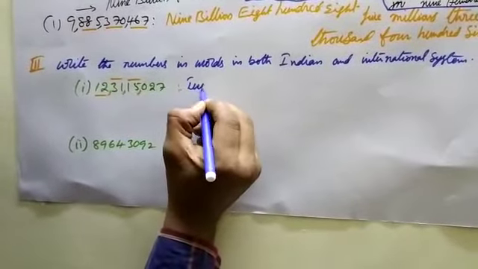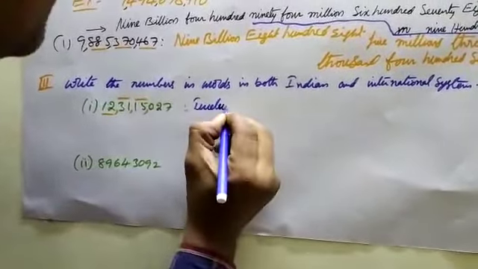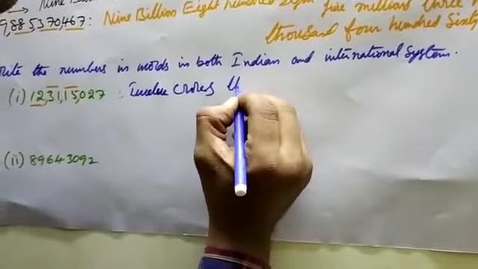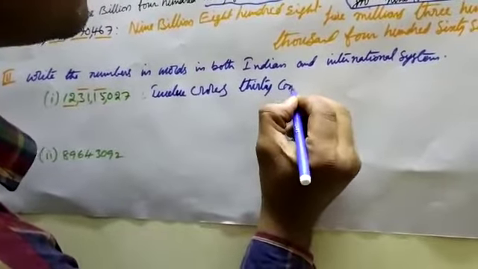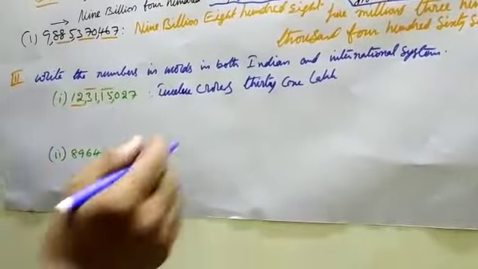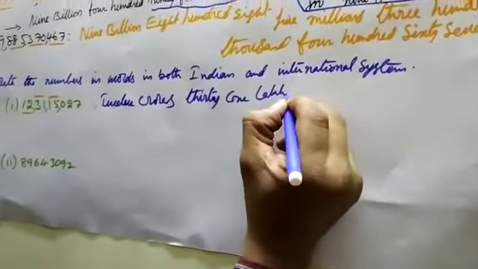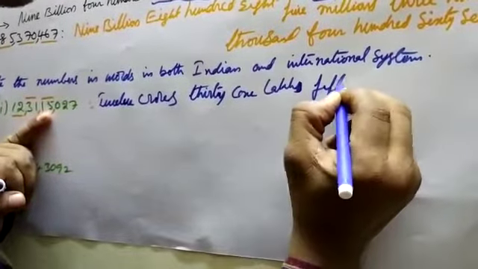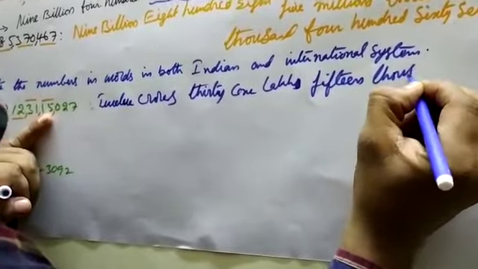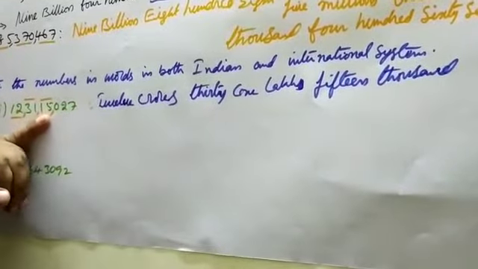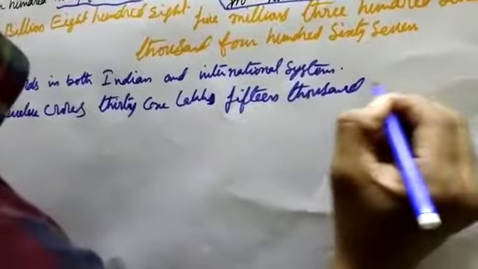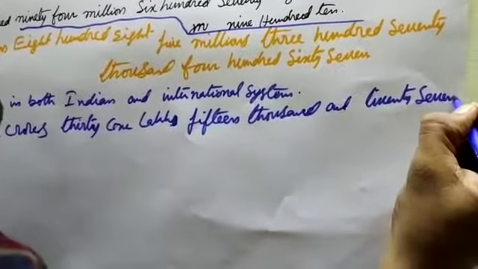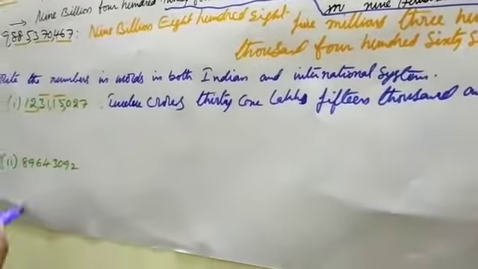Therefore, 12 crores, 31 lakhs, 15,027. See, at the same time, the international system.